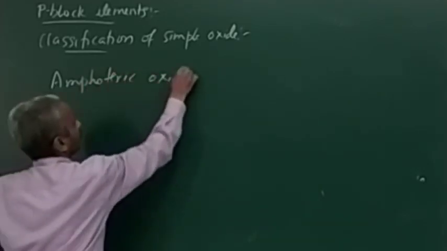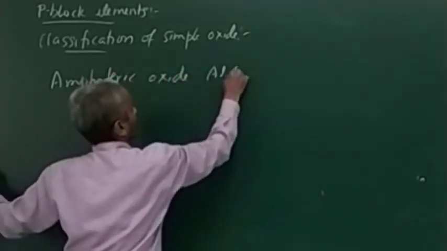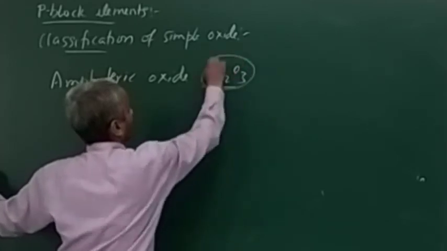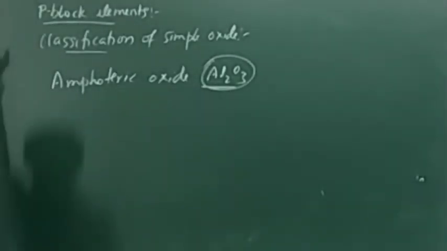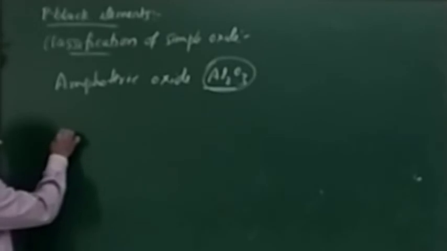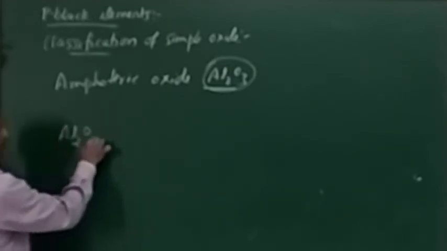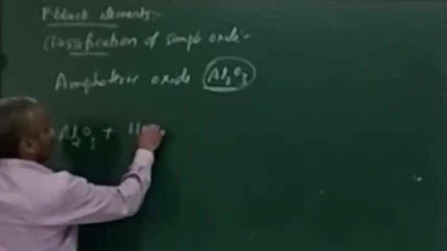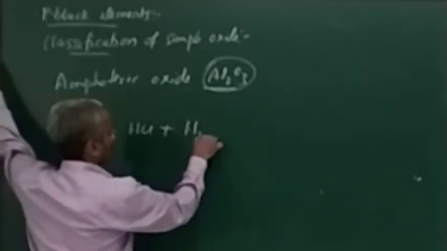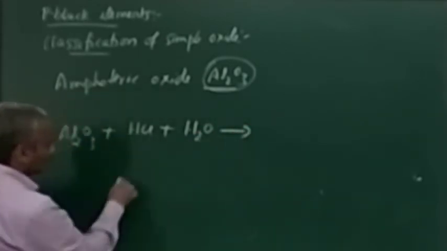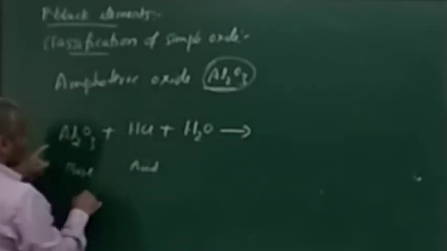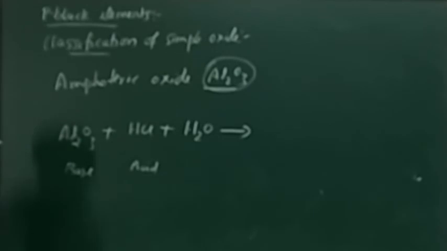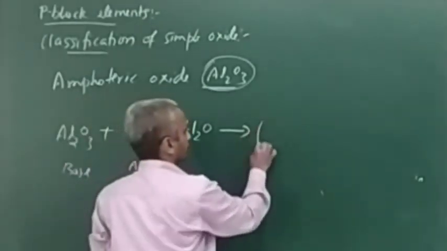Already mentioned, Al2O3 is an amphoteric oxide. ZnO, again amphoteric. How to prove? See, Al2O3 plus HCl solution in water. So this is an acid, this is a base now. This cannot act as an acid. What are you going to get?